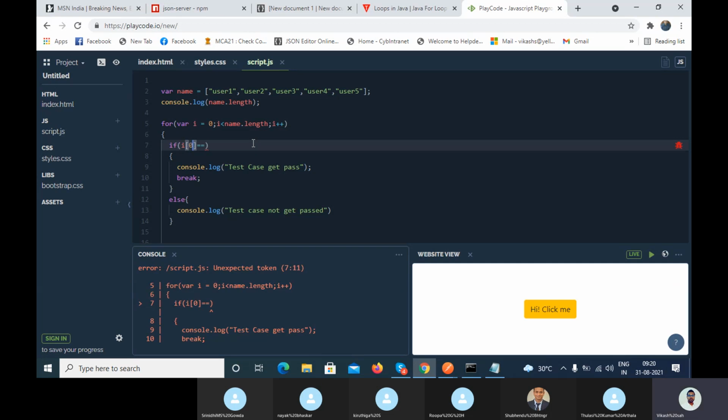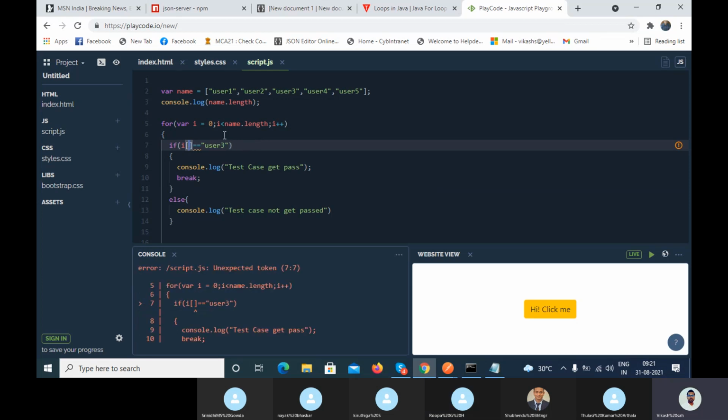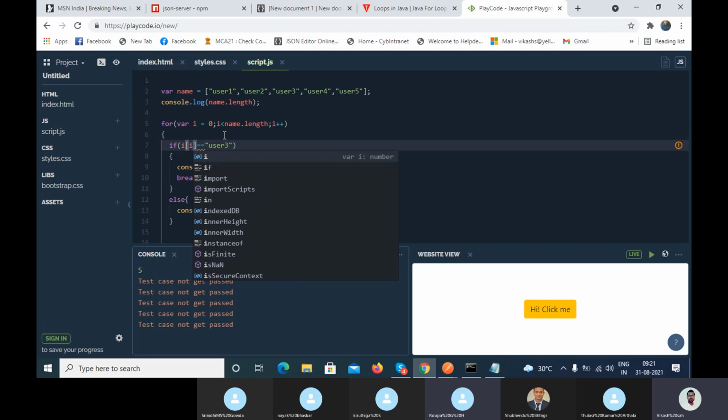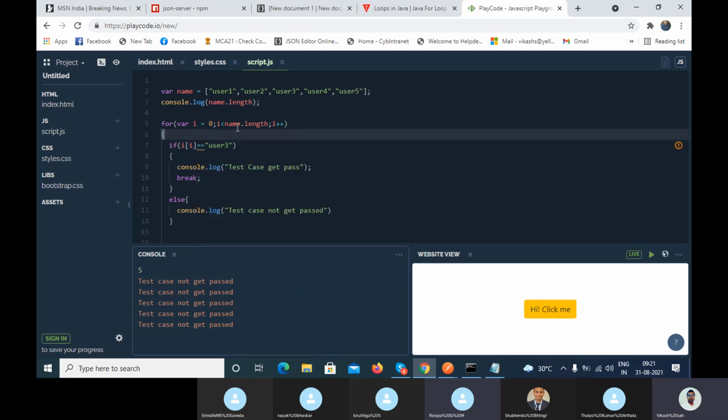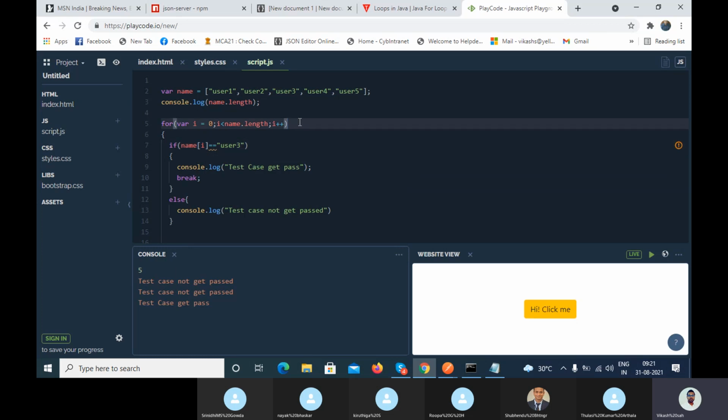Index of 0, user 3. Give me a second. No, it should be name of index of I, right? This is the name, so it should be name, not I, right?